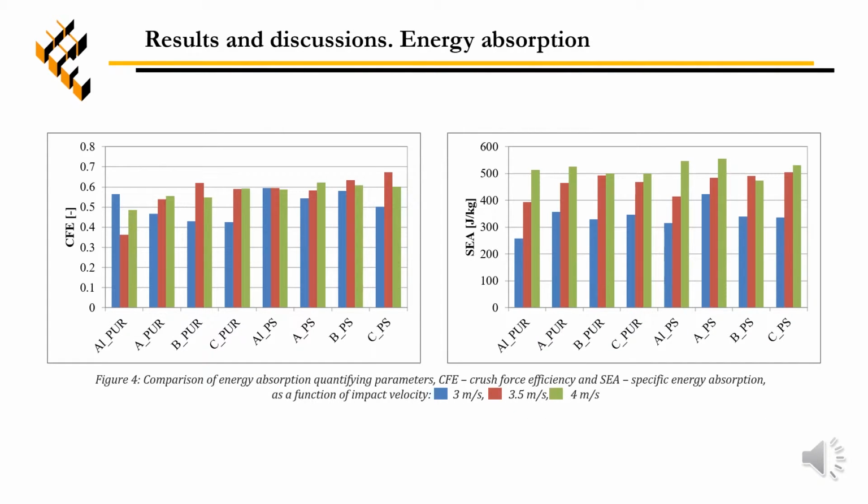Two similar parameters are presented in Figure 4, the specific energy absorption and the crush force efficiency. For a structure to have good energy absorption capabilities, both these parameters should have high values. It can be seen that even though aluminum sandwich panels fail in a progressive mode, they do not manage to absorb enough impact energy per unit mass.